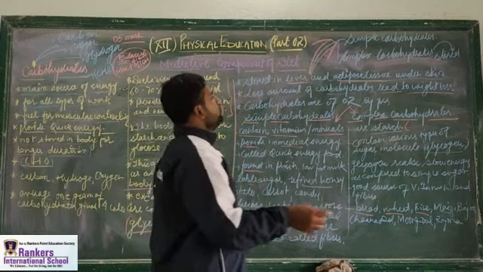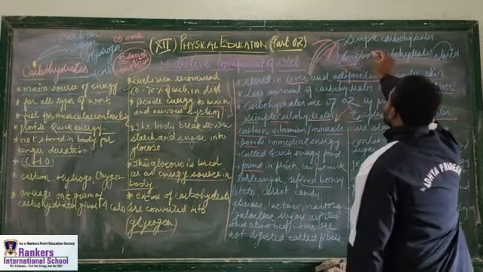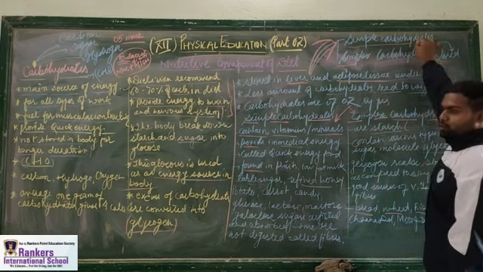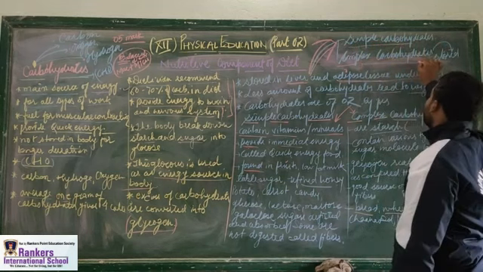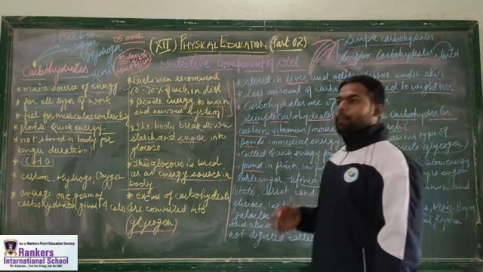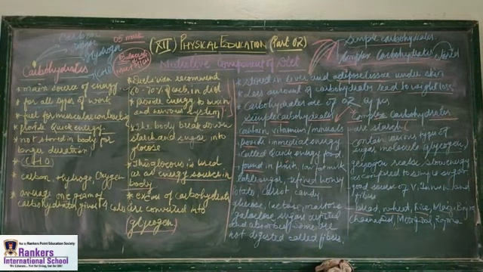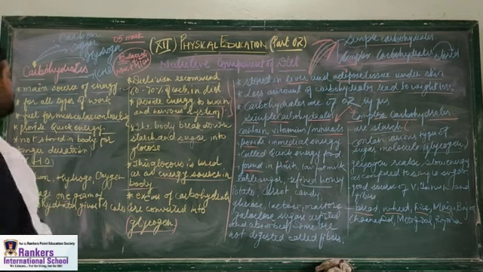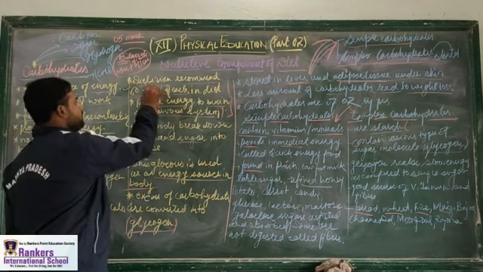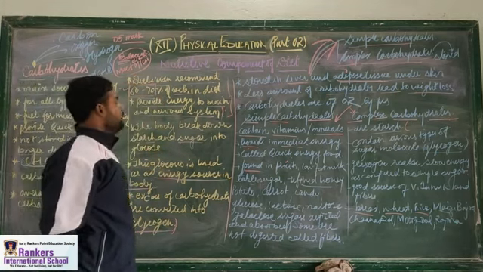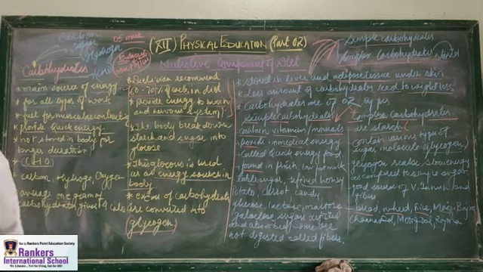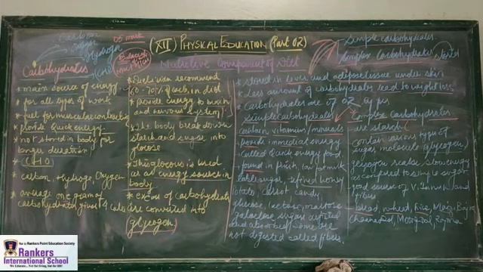What about the complex carbohydrate? Simple carbohydrates are the quick energy providers. And when I am talking about the complex carbohydrate, this complex carbohydrate is stored in liver and adipose tissue. That is the important thing we need to keep in mind, that carbohydrate is very important. It should be 60 to 70% in an individual's diet. So I hope you understand the concept of carbohydrate and its types.